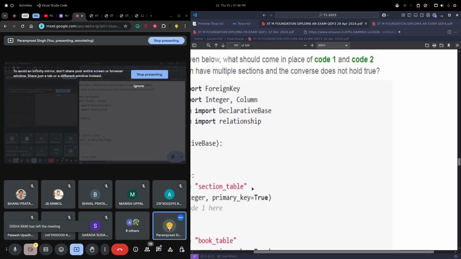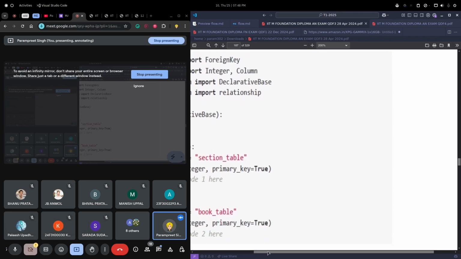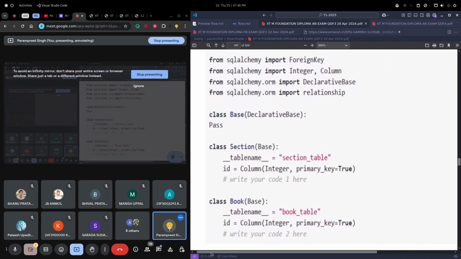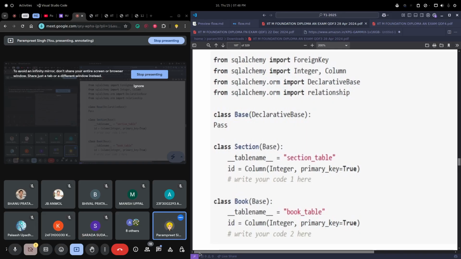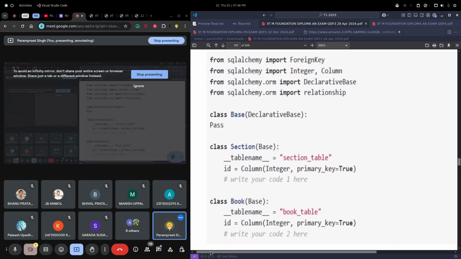Now in code 1, in the section table we need to define a relation, like who will access the section table. Who can make some relations with the section table? So book will need to create the relations.